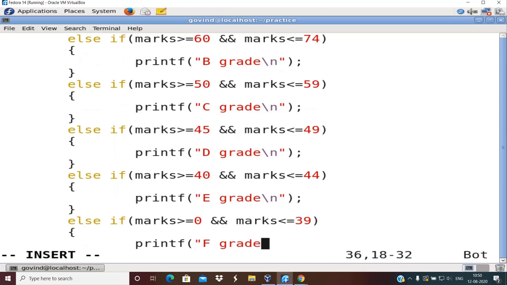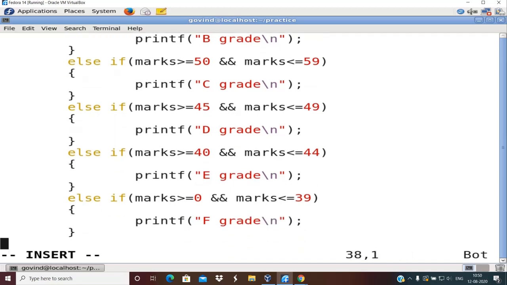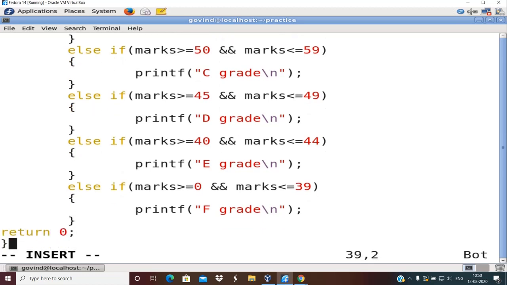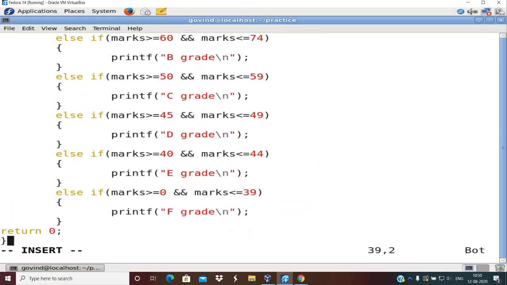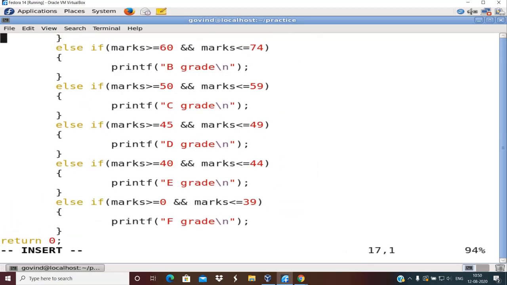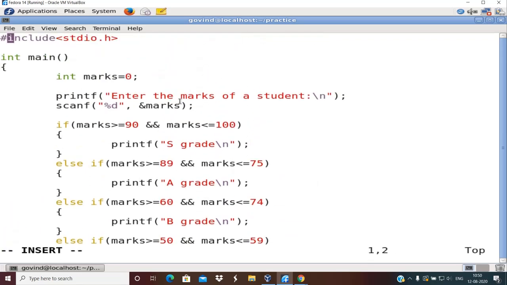Okay, so this is the end of the condition checking, right. So that's it. So I'll write return 0. So it's a seemingly big program, but it is very simple. How many grades are there for a student? So many conditions are there. Starts with if, check if the grade is S. If not, you write one else if.